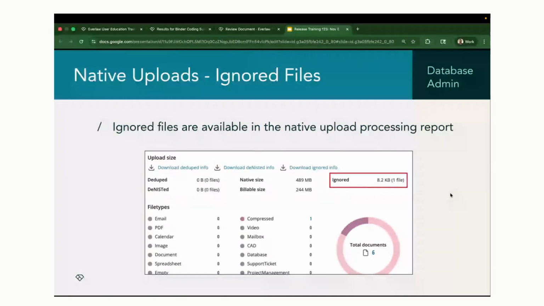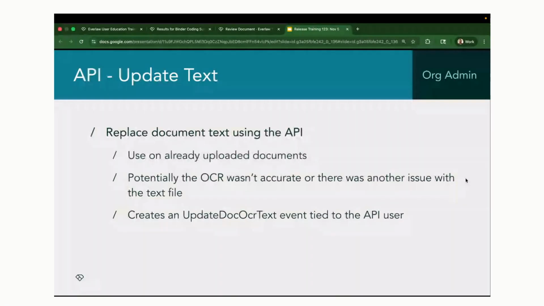And lastly, our last new feature here is one update to our API. And this is going to allow you to update the text of a document using the Everlaw API. If you've already uploaded some documents to the platform, but maybe there were some issues with the OCR text, it wasn't accurate, or some issue arose with the text file itself, you can now use the API to update that text file on the platform.